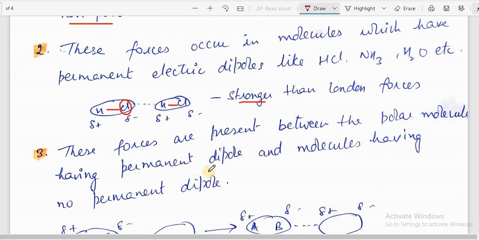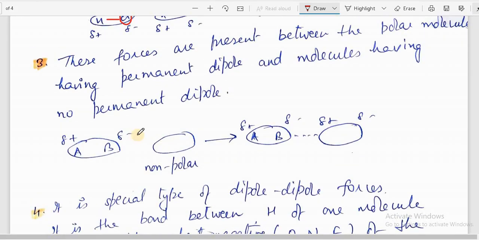So third is dipole-induced dipole forces. In this we can see this molecule is a dipole, that is, it has two poles. In this, one atom has a partial negative charge, that is, it is more electronegative, and this has a partial positive charge, so it is a dipole. But when a non-polar molecule comes in contact with this, then this end will become opposite to this, that is, it will become positively charged, and the other will become negatively charged. So there will be interaction between partial negative and positive charge.